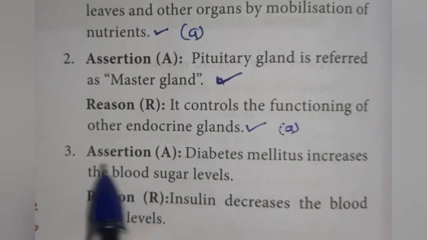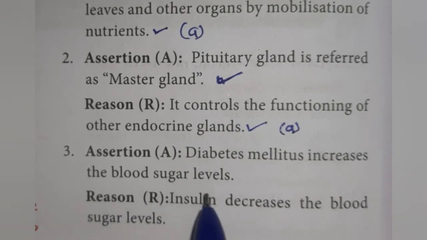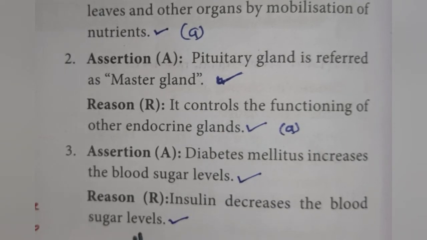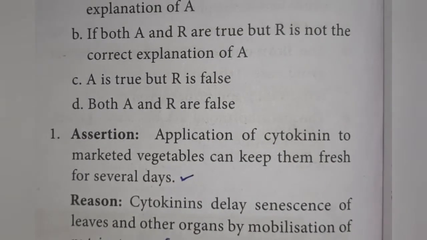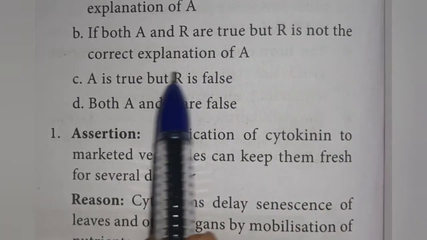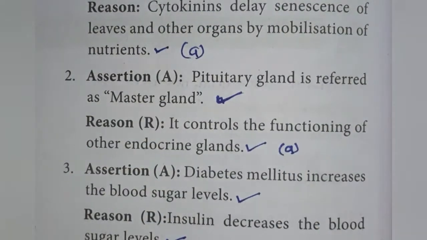Third one, assertion, diabetes mellitus increases the blood sugar levels. True. Reason, insulin decreases the blood sugar levels. True, but reason doesn't explain assertion. So if both A and R are true, but R is not the correct explanation of A, option B is the right one for third one.